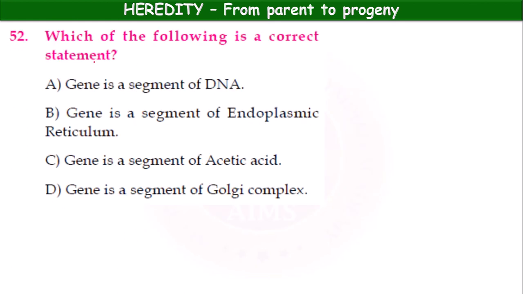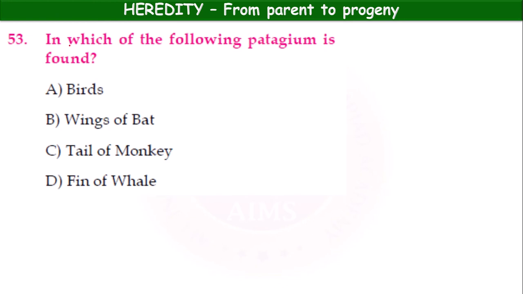Which of the following is a correct statement? Gene is a segment of DNA, gene is a segment of endoplasmic reticulum, gene is a segment of acetic acid, gene is a segment of Golgi complex. Okay, gene is a segment of DNA. DNA is considered as the genetic material. So these genes are present on the chromosomes. Okay, 52A.